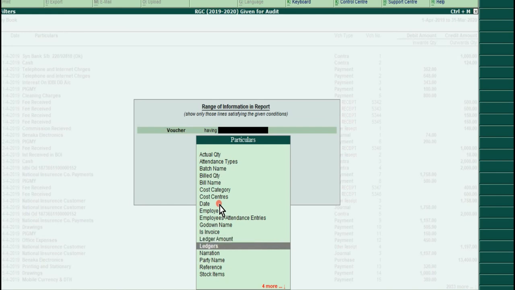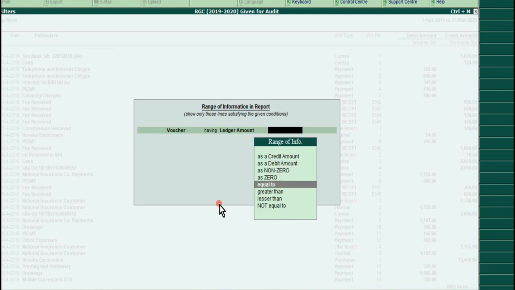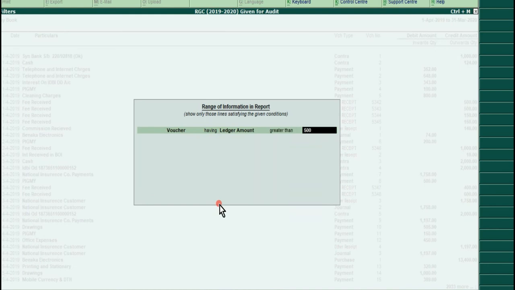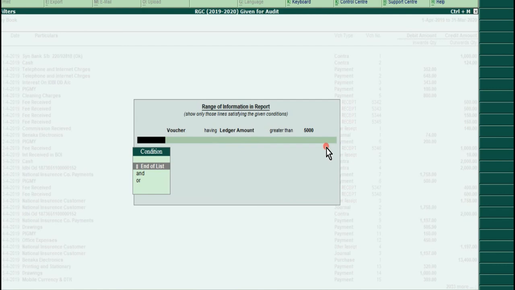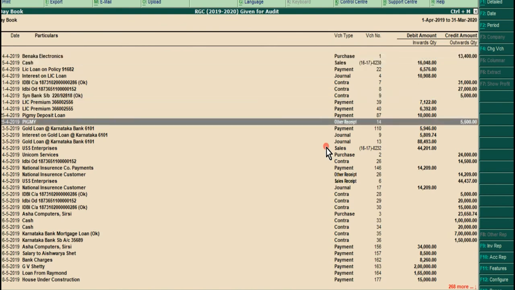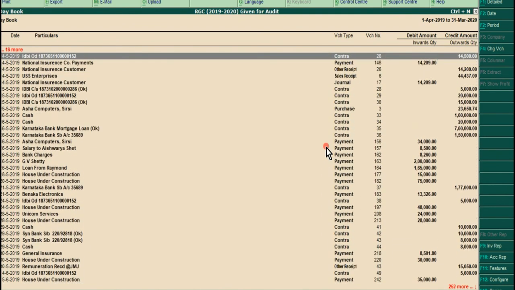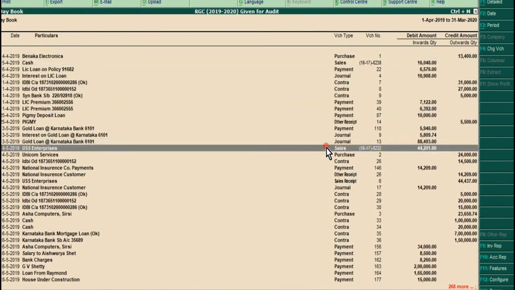Even you can take ledger type. If you want to search voucher type, ledgers, that you can take. Now directly I can take ledger amount greater than 5,000. Voucher having ledger amount greater than 5,000. Then enter. Now it will search the information and it will display all the transactions where the ledger voucher is more than 5,000.